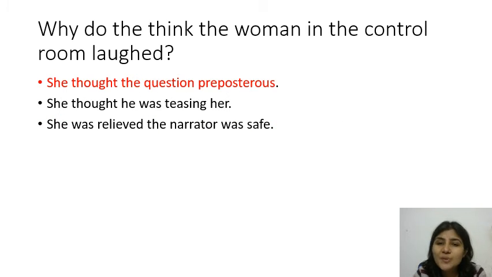Why do you think the woman in the control room laughed? The answer is, she thought the question preposterous, which means absurd, because she thought that the pilot was very experienced and yet he wanted to meet another pilot who was scheduled to land at the same time, but there was no aeroplane in sight.